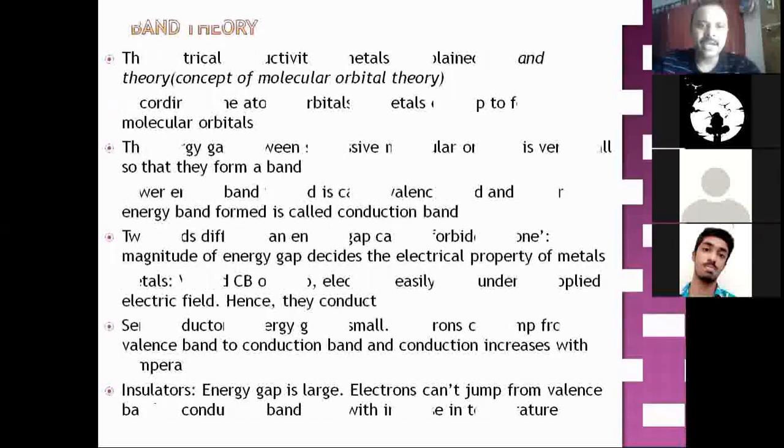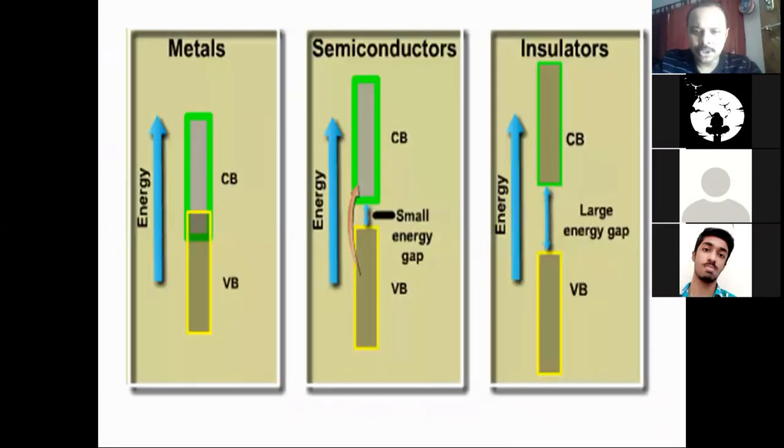Now this diagram easily indicates the concept that we have just learned. You can see here, this is the way energy increases. The lower energy band is the valence band, which has more stability or less energy, and the higher energy band is the conduction band. In metals there is overlap between the two, so electrons can easily flow. In a semiconductor, there is a small gap, so electron transfer happens with temperature. In an insulator, there is a large gap, so the electrons cannot transfer.